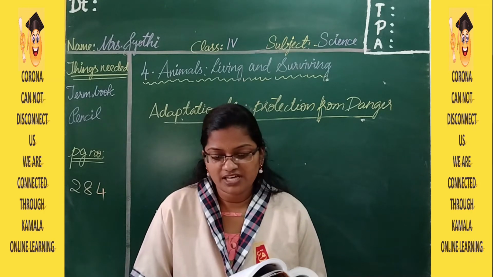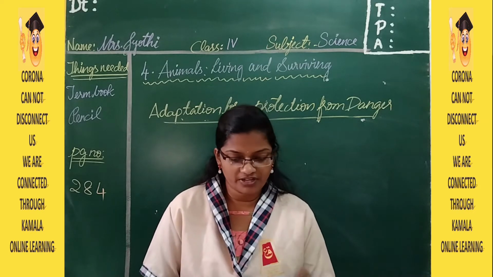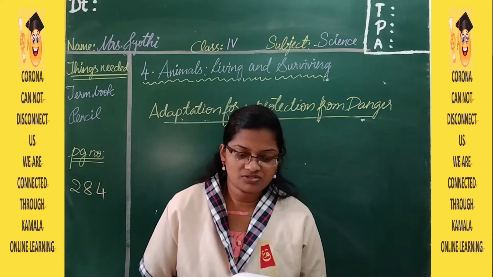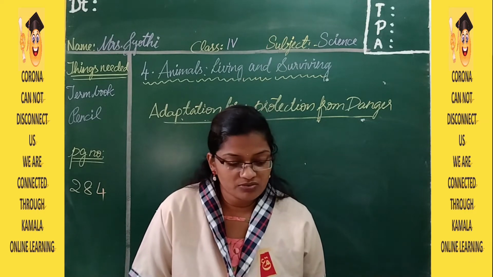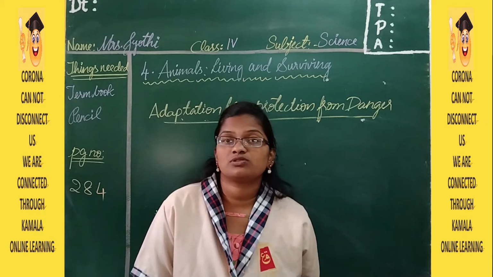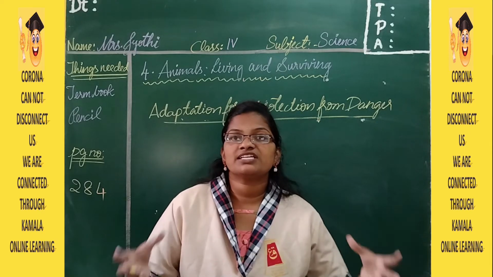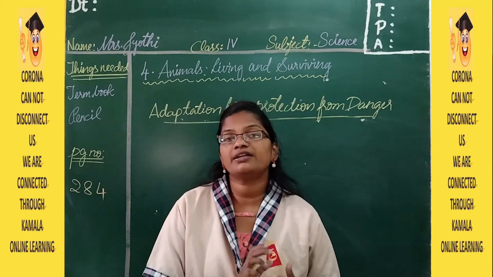Buffaloes and elephants stay in a group to protect themselves from the attack of enemies. They form a circle around their young ones to save them from the danger. If you see buffaloes, cows, elephants, zebras and goats also, these animals stay in a group. They don't live separately like lion and tiger.